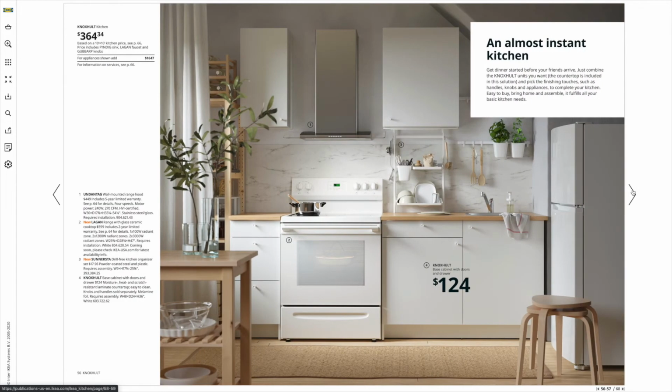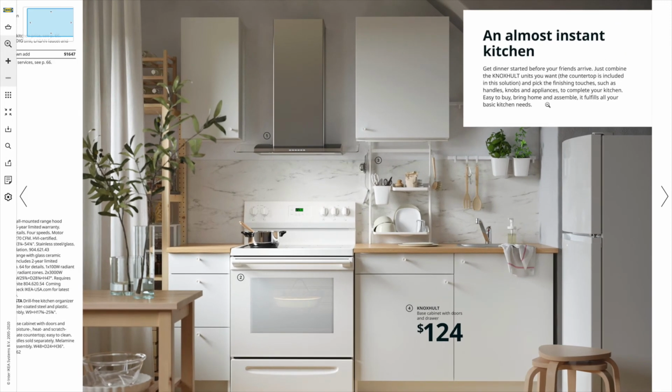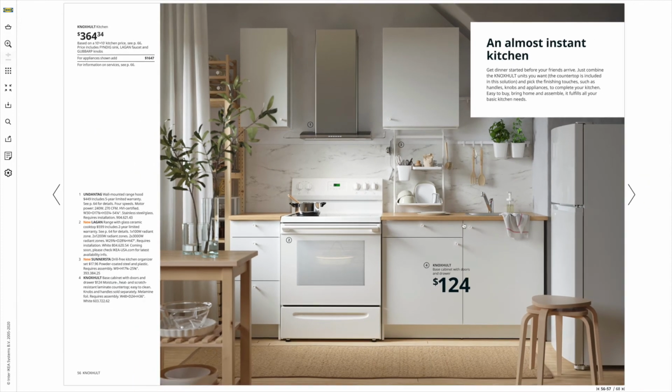Here we have the Knox-Holt kitchen. So this is prefab, only comes in a few different sizes and it is not available to be built on the planner. You just have to order it yourself, unfortunately. It comes in this white style as well as a gray. You can just throw this right into your shopping cart from here as well. Next page shows the Knox-Holt in the gray.